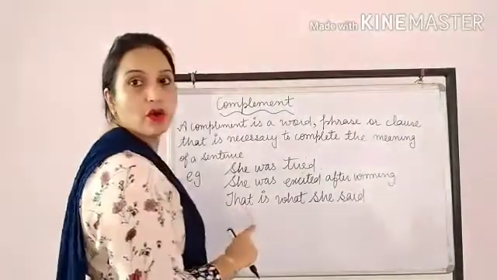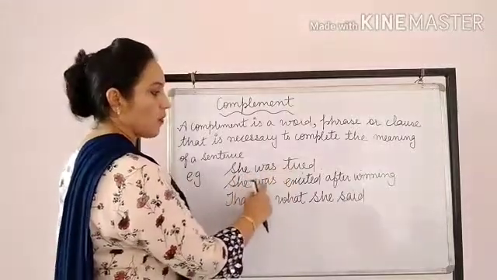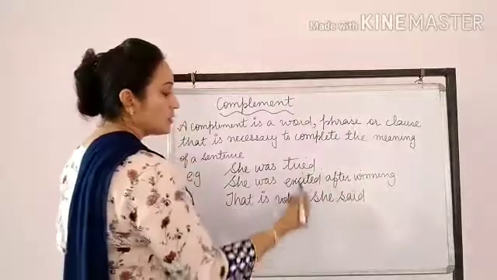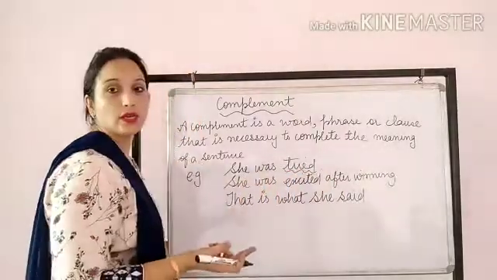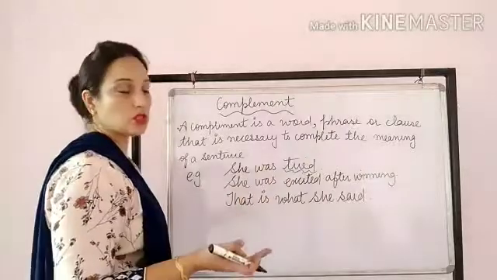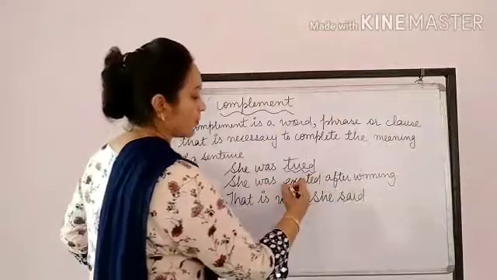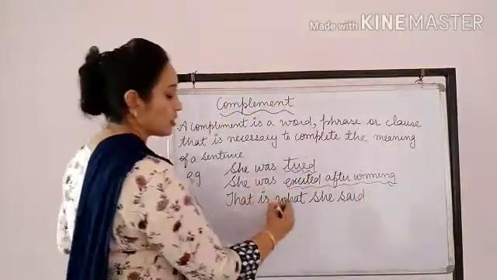Now students, all of you look at these examples. She was tired. She was excited after winning. That is what she said. So these words are added. Tired. What was she? She was tired. She was excited after winning. That is what she said.